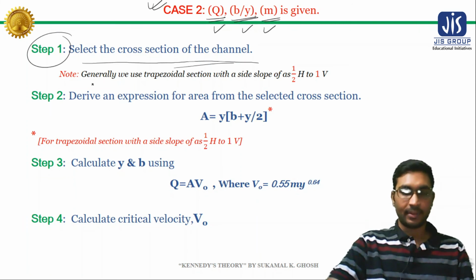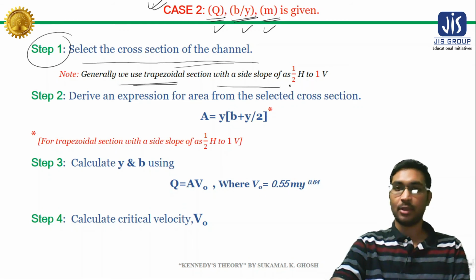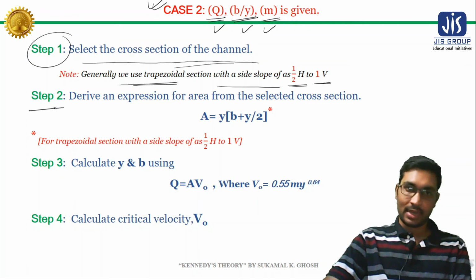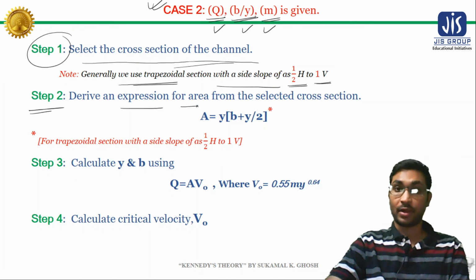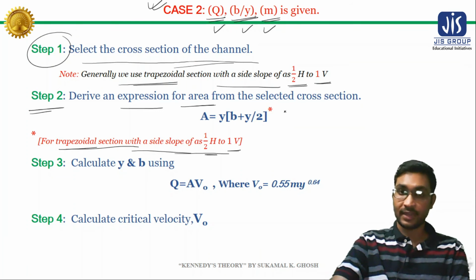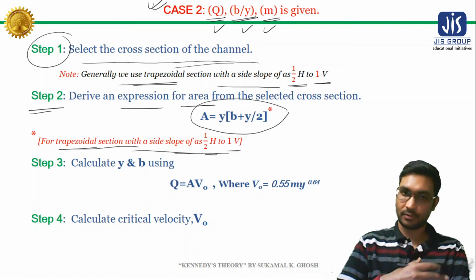Now, as we discussed in our previous case, generally we assume the trapezoidal cross section with a side slope of 1/2 horizontal to 1 vertical. Our second step will be to derive an expression for area from the selected cross section. If we consider a trapezoidal cross section with a side slope of 1/2 horizontal to 1 vertical, then we will get this expression, as we discussed in our previous case also, right?